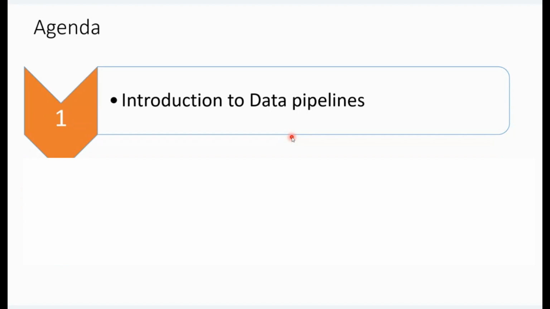The copy activity will copy your data from one place to another place. That's it, like your Ctrl+C and Ctrl+V, copy paste. The wait activity will make your data wait, it will ask your data to wait for some time. The filter activity will filter your data based upon your condition.